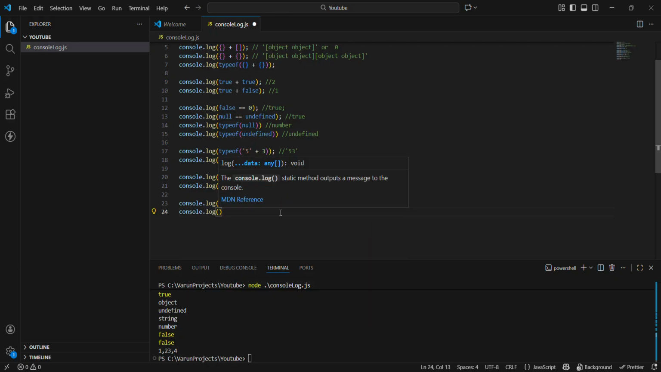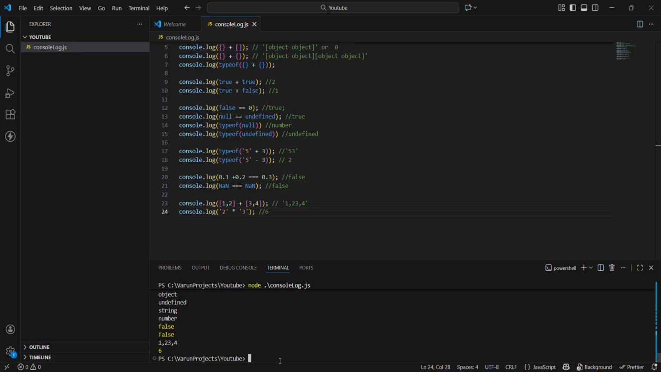Console.log, string 2 multiplied by string 3. What do you think will be the output of this? If you have said number 6, then you are right, guys. Yes, it is number 6.